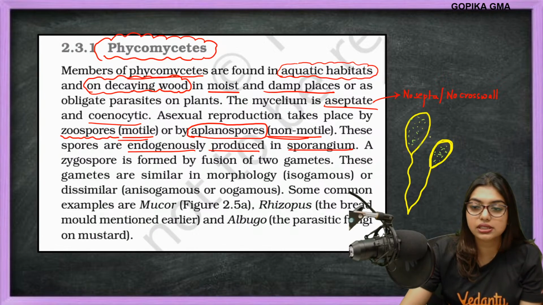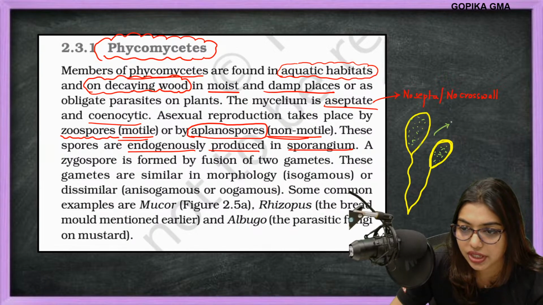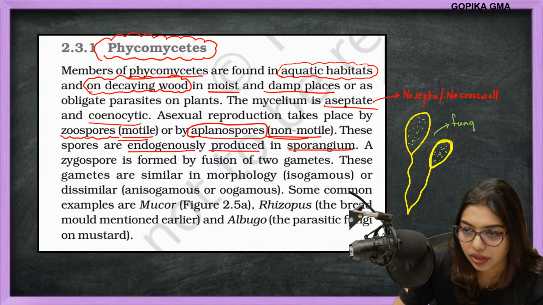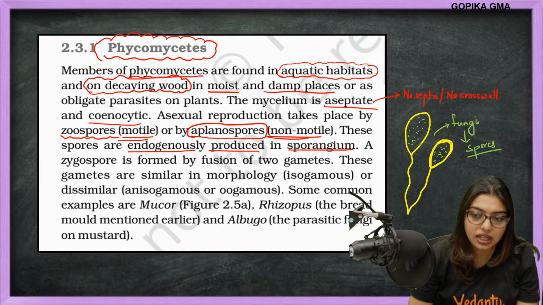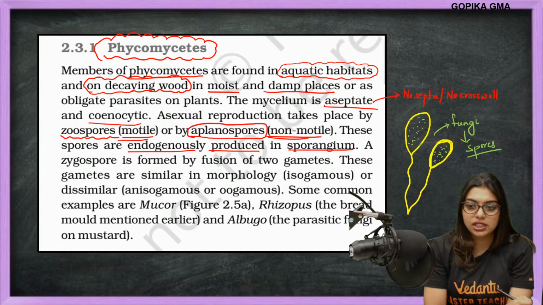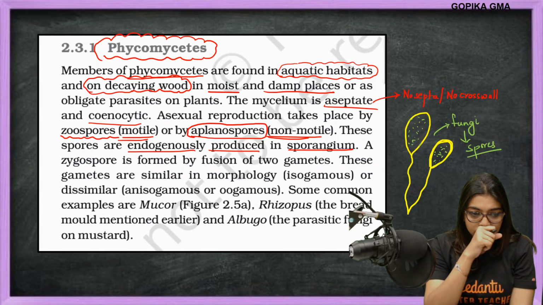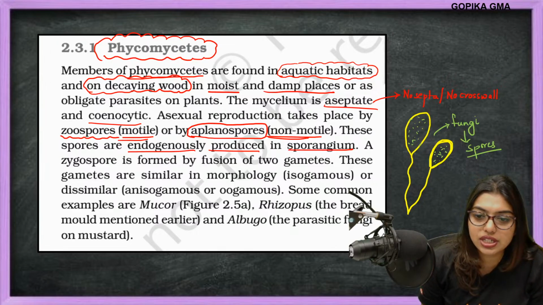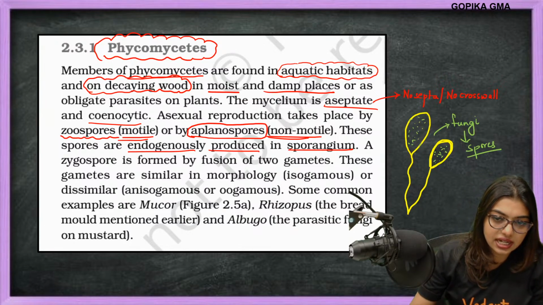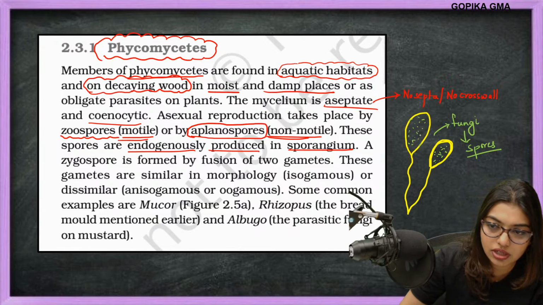Students, this is one reason why fungi are so strong: because of the formation of spores. When the condition gets suitable, they will form the fruiting bodies. When the condition gets unfavorable, they will rupture open the fruiting bodies and the spores will migrate. These spores are endogenously produced in the sporangium.